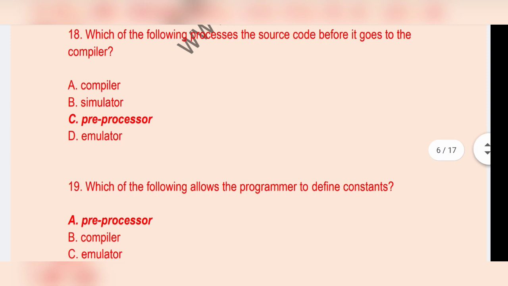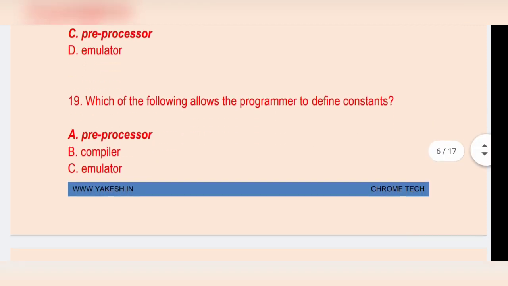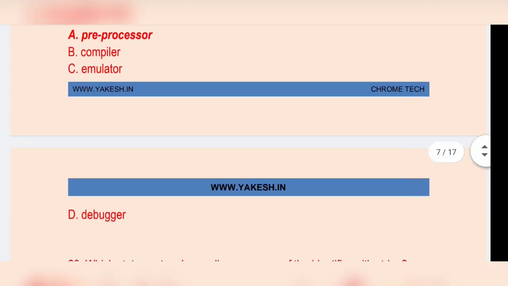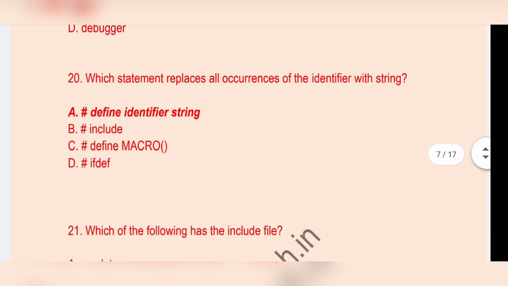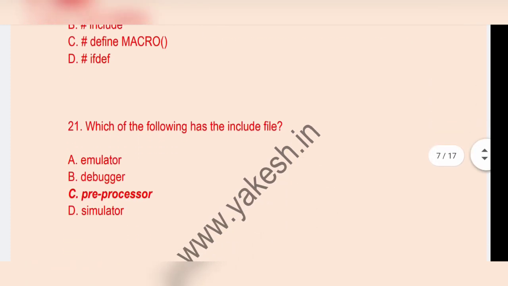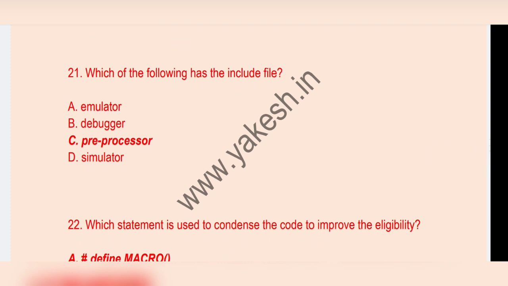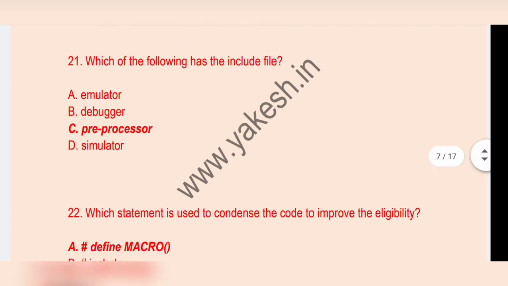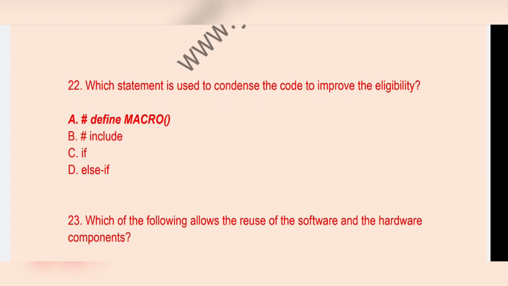Which of the following processes the source code before it goes to the compiler? Option C, preprocessor. Which of the following allows the programmer to define constant? Option A, preprocessor. Which statement replaces all occurrences of the identifier with the string? Option A, define identifier string. Which of the following has include file? Option C, preprocessor. Which statement is used to condense the code to improve legibility? Option A, define macro.